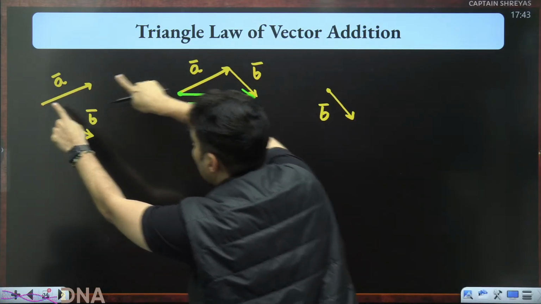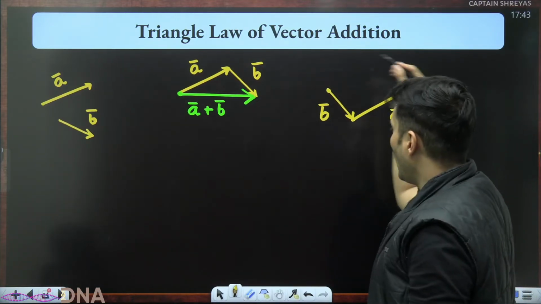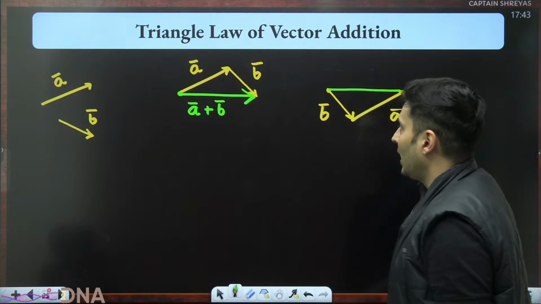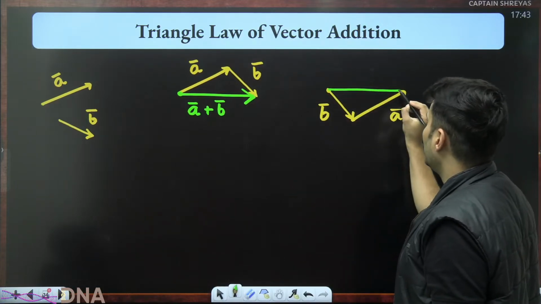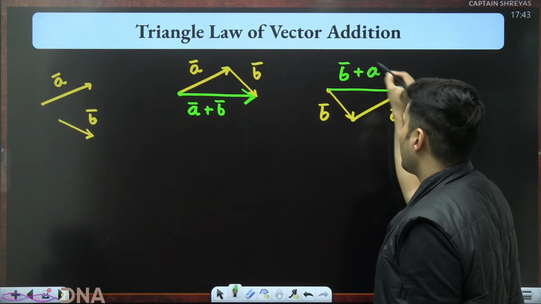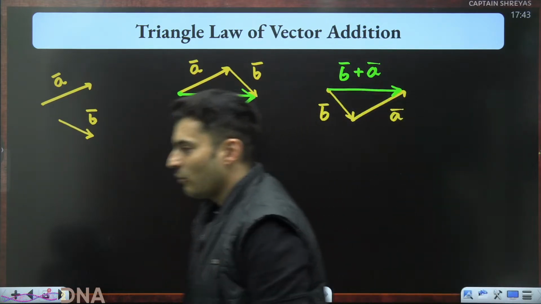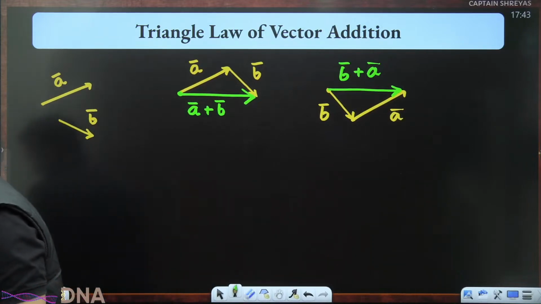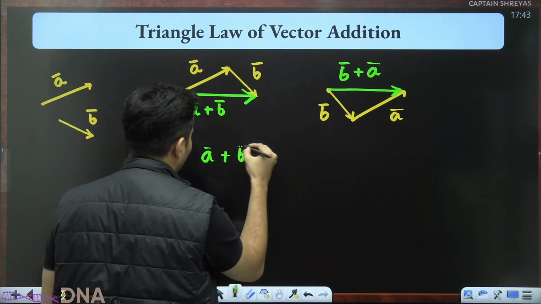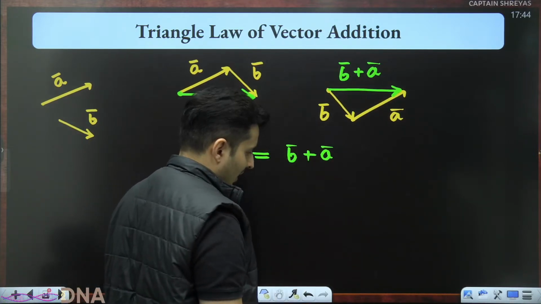A's tail is this one. So bring that A's tail over here like this. This is how I do it. I can still see a triangle, an imaginary one with a missing side. Complete the missing side. I started from here, I ended here, so I'll put the arrow over here. So this is B bar plus A bar. Wait a minute. This and this look the same, pointed the same way. Amazing. So whether I do A first and then B, or B first and then A, it is the same thing.